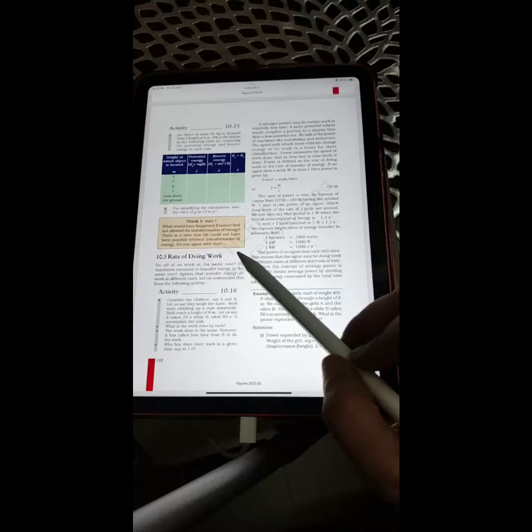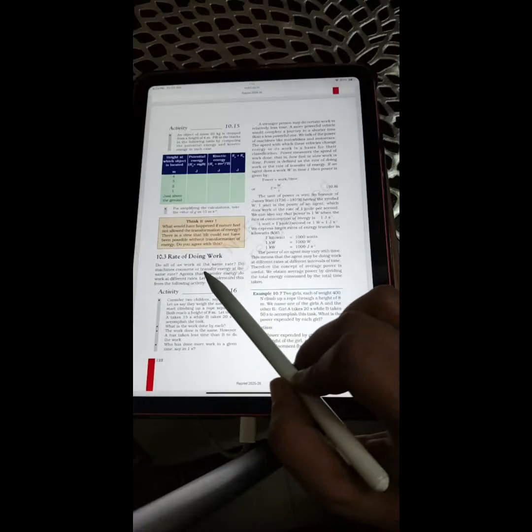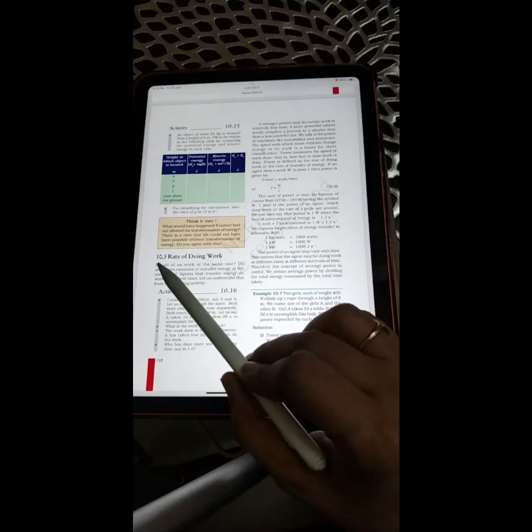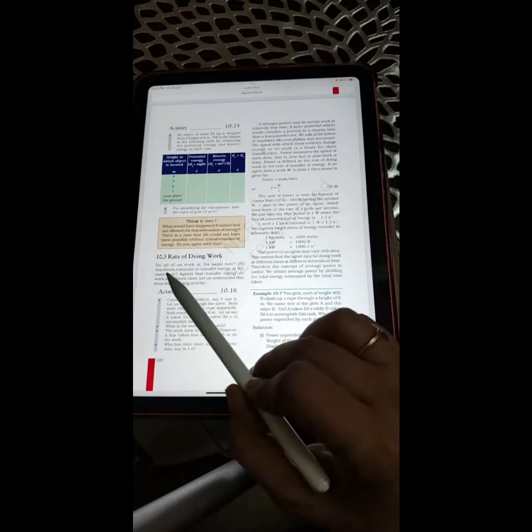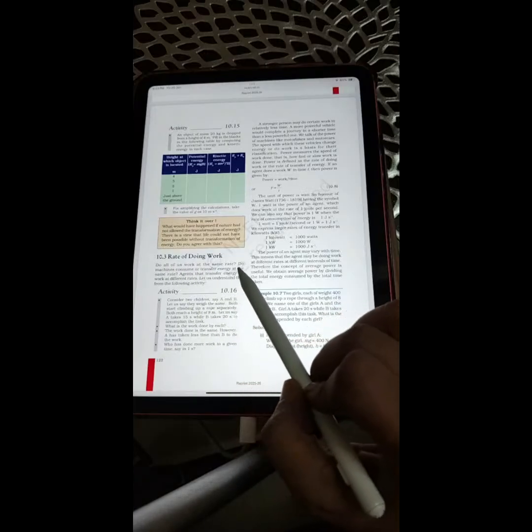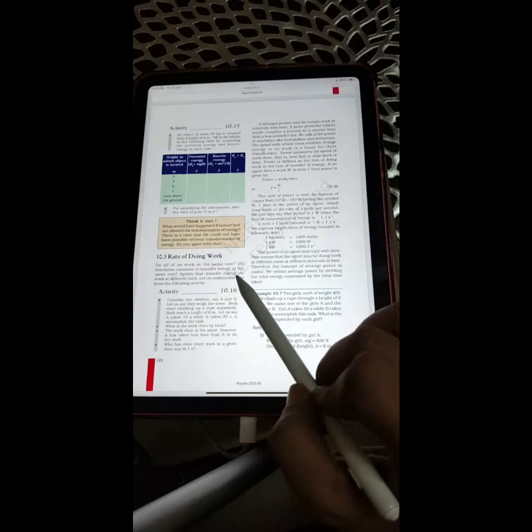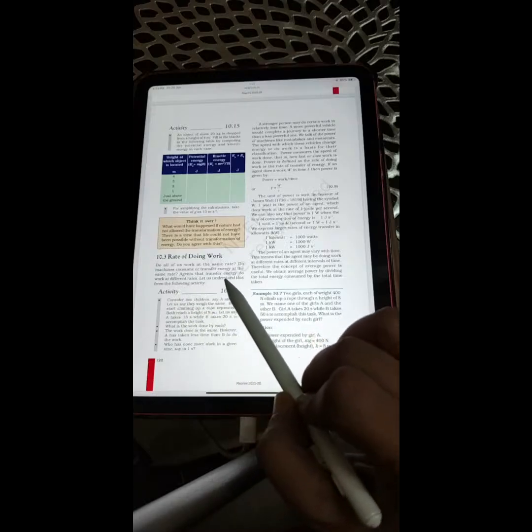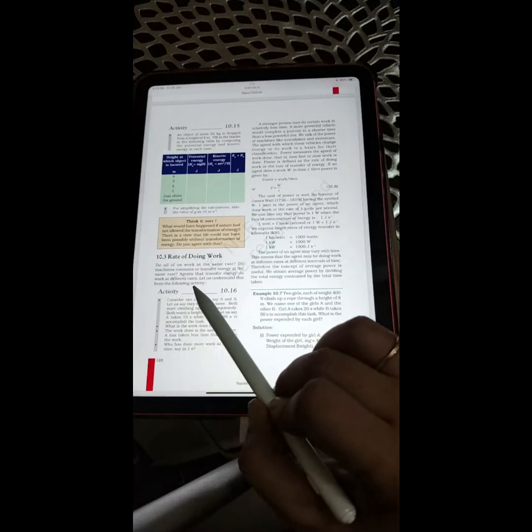So, students, we are doing the live reading of the Work and Energy chapter of grade 9 science. 10.3 Rate of doing work. Do all of us work at the same rate? Do machines consume or transfer energy at the same rate? Agents that transfer energy to do work do so at different rates. Let us understand from the following activity.